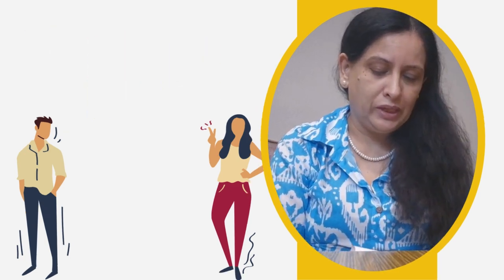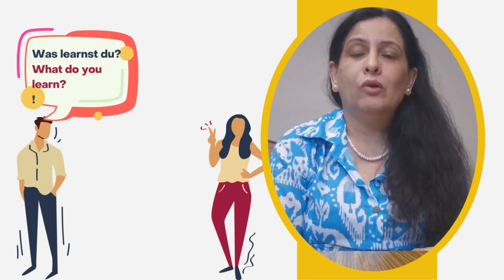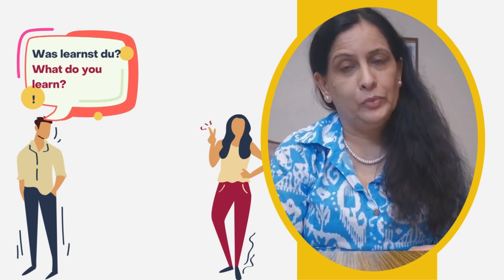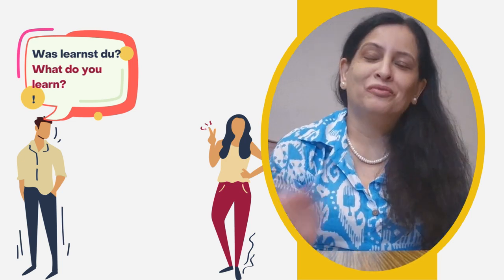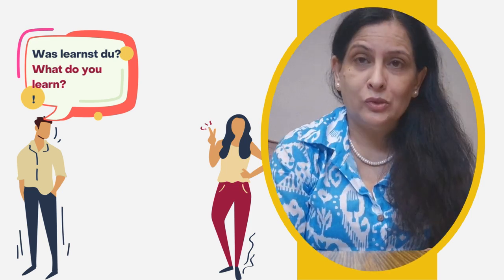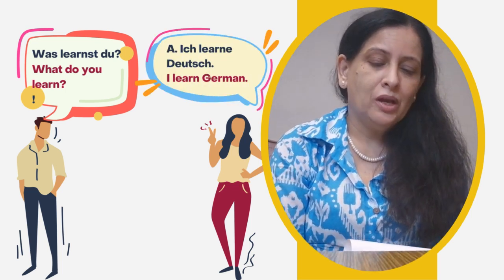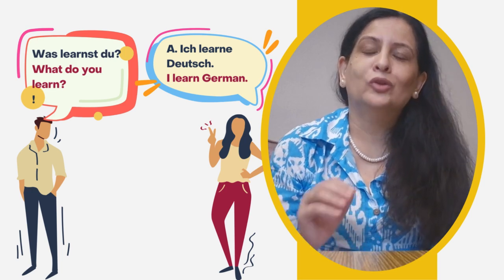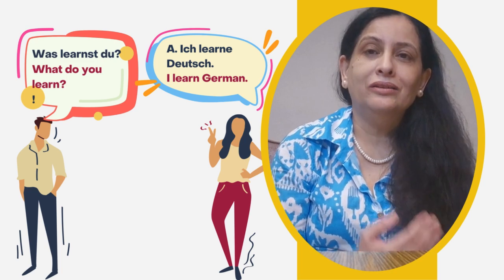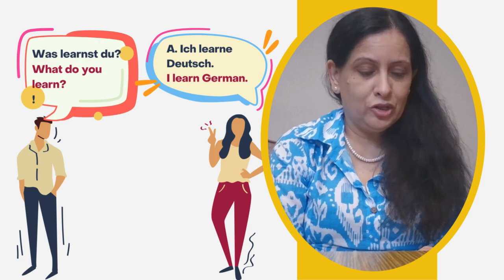Now the second will be was lernst du, meaning what do you learn. Okay, lernen is actually a verb. It means to learn. So it is very much similar to English. So it will be was lernst du, meaning what do you learn. So the answer will be ich lerne Deutsch. Okay, so it means I learn German. If you are learning German now, it will be I learn German.